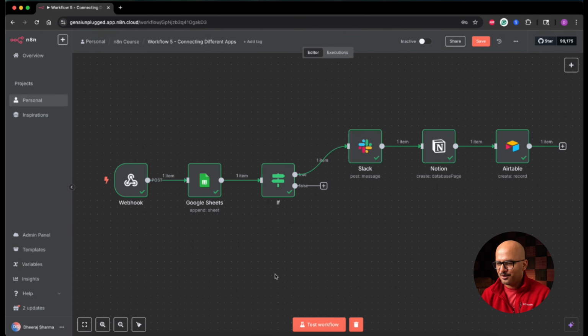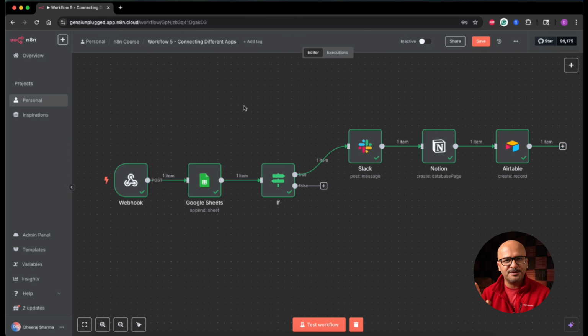So now comes the fun part, where I'm going to share my screen and explain all these concepts with the help of workflows in n8n. I'm currently logged into the cloud instance of my n8n workspace, which you can see over here, GenAI Unplugged .app.n8n.cloud, and I'm in my personal project n8n course folder where I have opened workflow 5, which we created in the last lesson of this course, or first lesson of section 3. You can go and watch that video if you have not watched it yet.